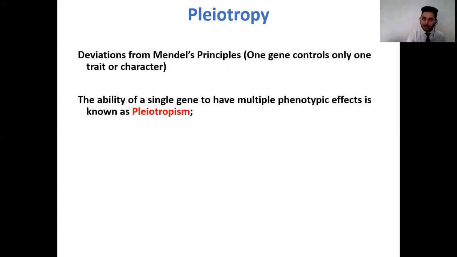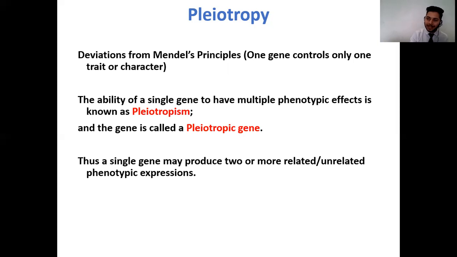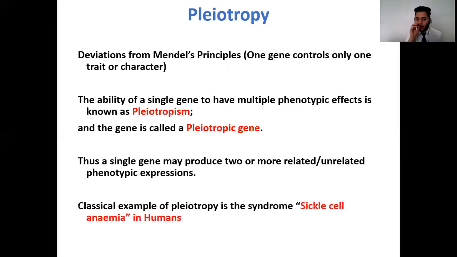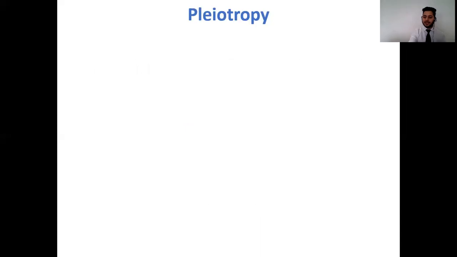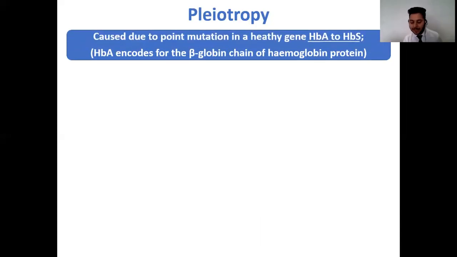That particular gene which shows such an ability is called the pleiotropic gene. This pleiotropic gene may produce two or more related or unrelated phenotypic traits or characters. You can understand pleiotropism with the help of a classical example, the syndrome sickle cell anemia, which takes place in humans. Now we all know what sickle cell anemia is. It is basically caused due to a point mutation that takes place in a healthy gene HBA.